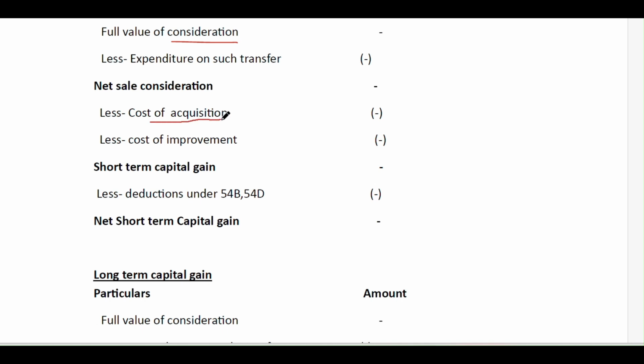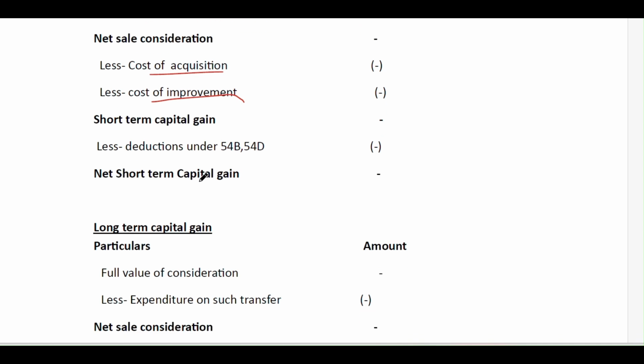From that we reduce the cost of acquisition and the cost of improvement. If any improvement has been made to the asset after purchase, it is also a cost for us, so we reduce that cost of improvement from the sale value. And finally the gross short term capital gain will come.